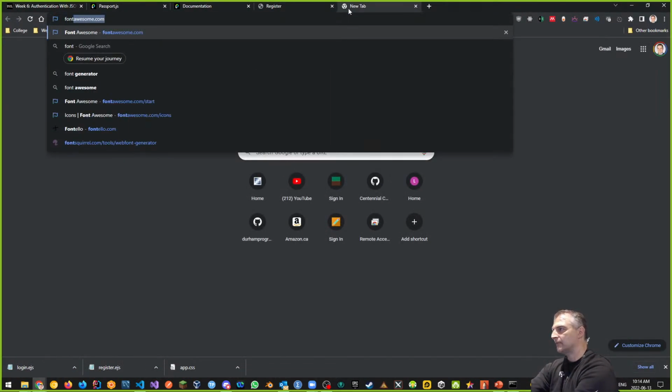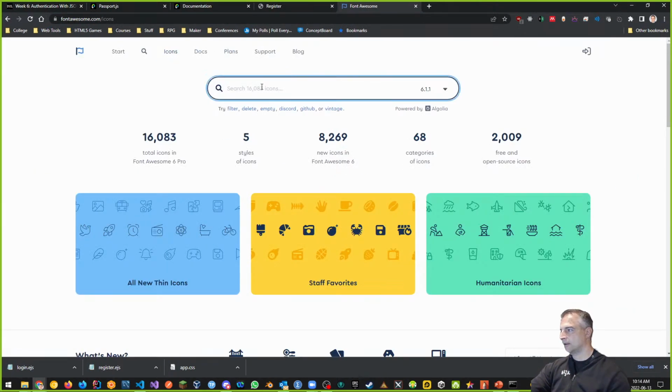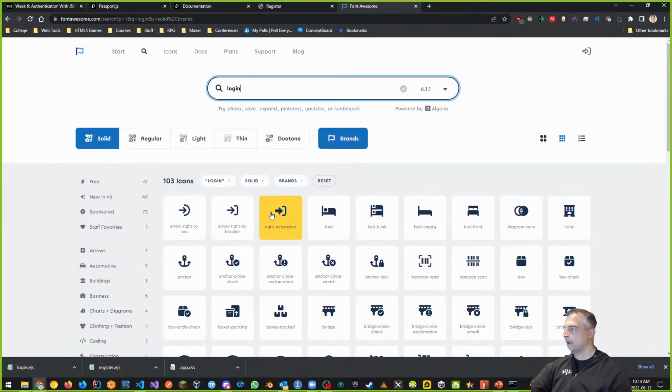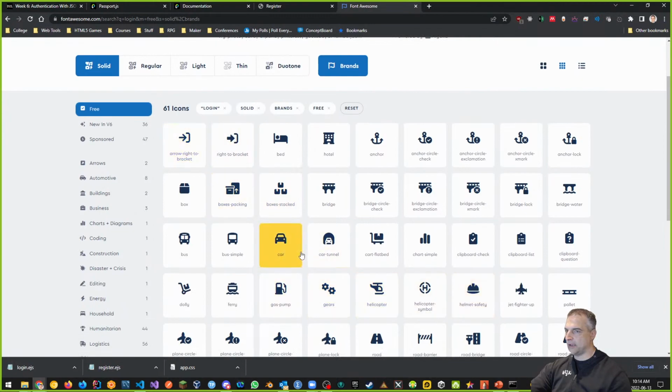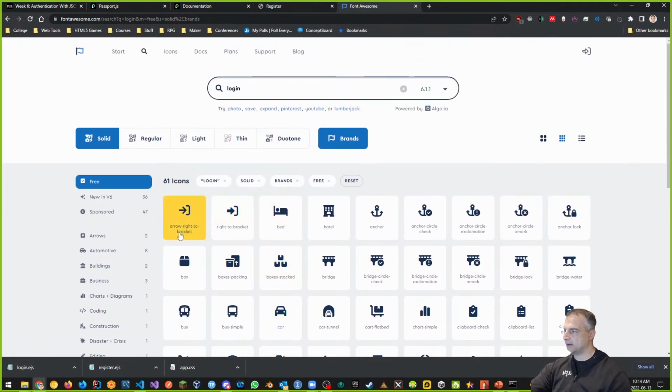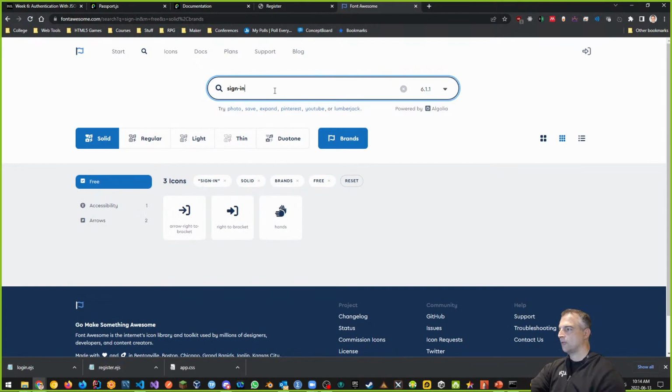If I go to Font Awesome and look at icons, and search for icons, I want to type in login, and I want solid, but I also want free. Please make sure you click on free. Then you can see that for login, we have an arrow-right-to-bracket. Those are the 2 that we have in there. If I also type in sign, so sign in or sign out, you can see that these are the brackets that we have: an arrow-right-to-bracket, and a right-to-bracket.